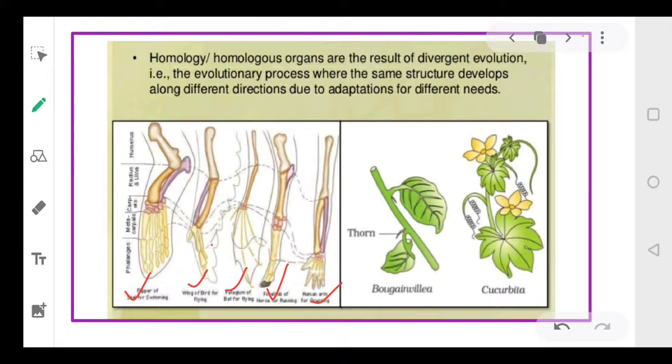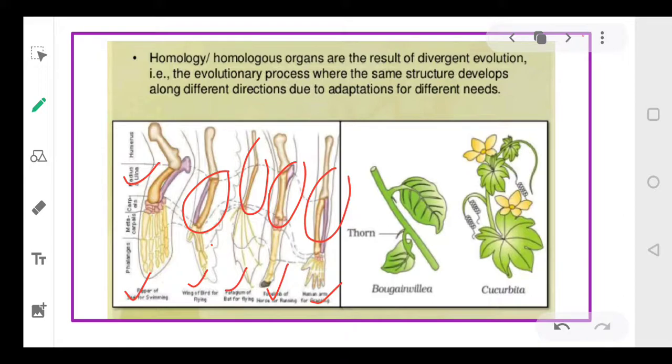The internal structure of all of them is the same. You can see they have the same number of bones, three bones in the same manner in all of them. There also you have three bones, same structure. Again here, the same. Although the structure is the same, they all perform different functions. That is why they are referred to as homologous organs. What do we call them, dear students? Homologous organs. So homologous organs have similar structure, but they perform different functions.